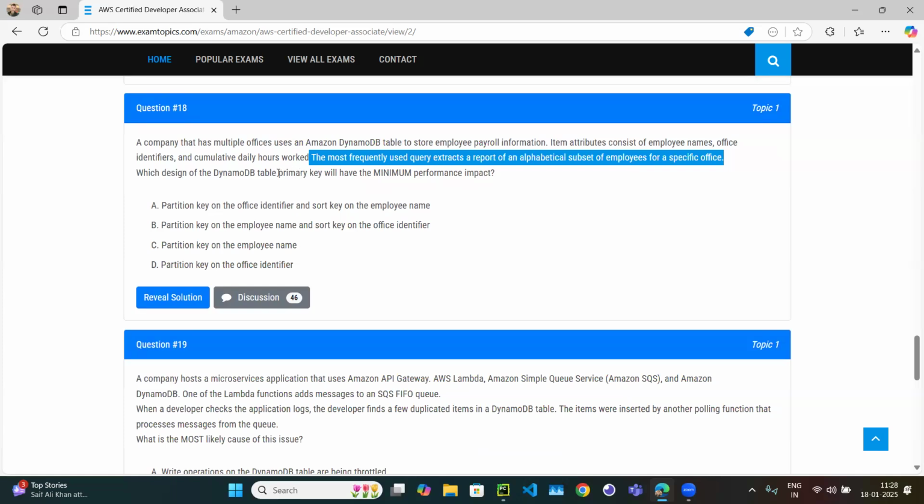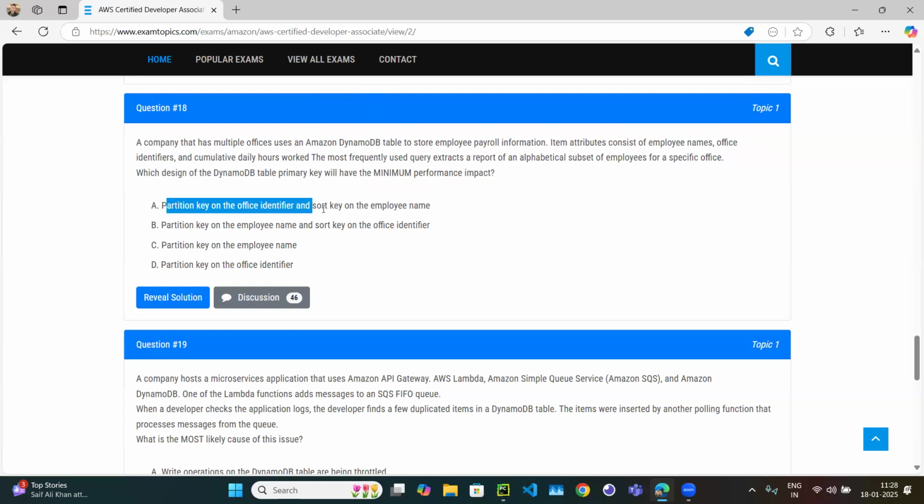So how are you going to design your primary key? A partition key on the office identifier and a sort key on the employee name looks correct, because office should be the primary key since they are trying to access those employees specific to the office. And then they are also doing some kind of sorting, an alphabetic sort of employees, so the sort key should be employee name. Partition key of employee name looks wrong. Just the partition key on the office name is wrong, because if you just create the partition key, what about the sorting? You have to create the sort key as well. So option A looks correct.